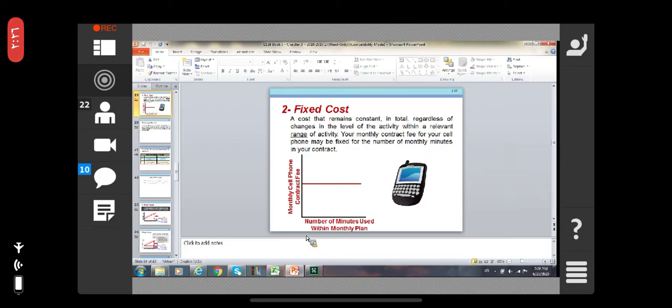Nowadays we are getting packages from the mobile company, right? For a certain amount we are paying, 200, right? If we are paying 200, they are giving 2000 minutes, right? So it will never change, it will be fixed. Whether you are calling 2000 minutes or you are calling 1000 minutes, you have to pay, because this is the contract between you and the mobile company.